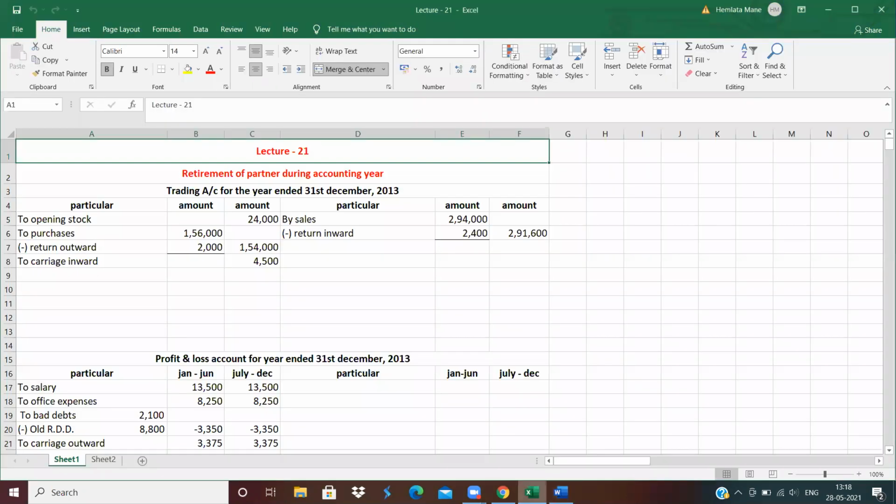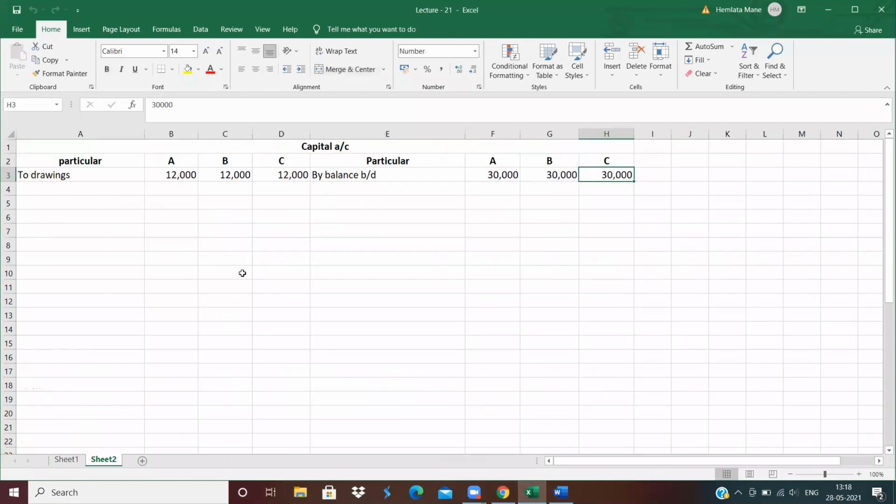So, first effect, partners' capital account credit side by goodwill, distributed between these three partners. 90,000 distributed equally means 30,000, 30,000 and 30,000.